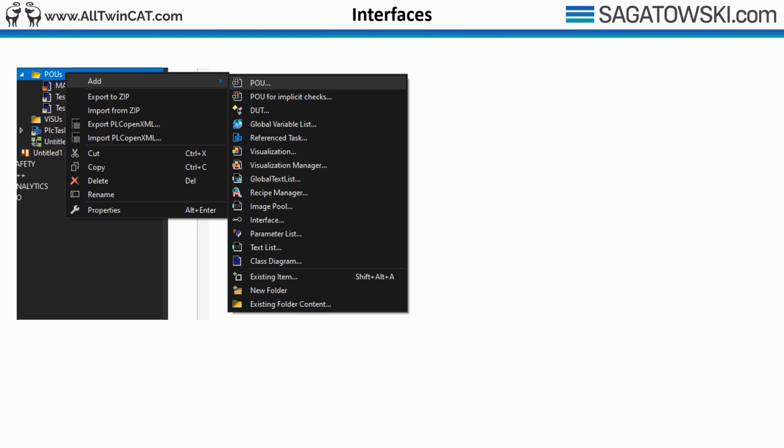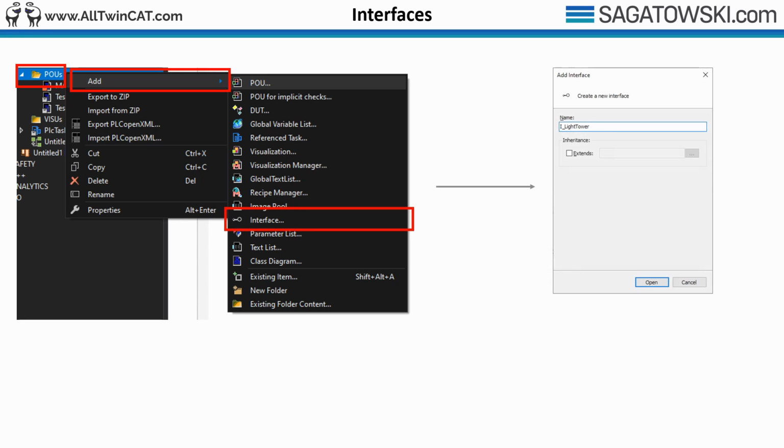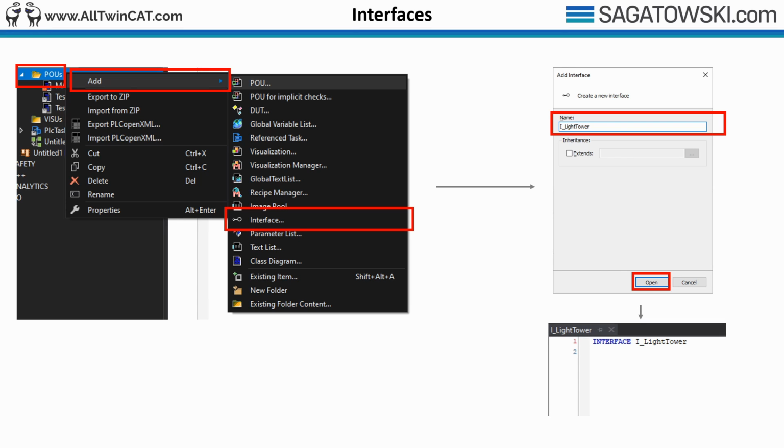To create an interface in TwinCat, right-click on POUs, select Add, and select Interface. This will create this pop-up window. Enter the name of the interface, in this case I_light tower, click Open. This will create the interface. Now you can add your methods to the interface.